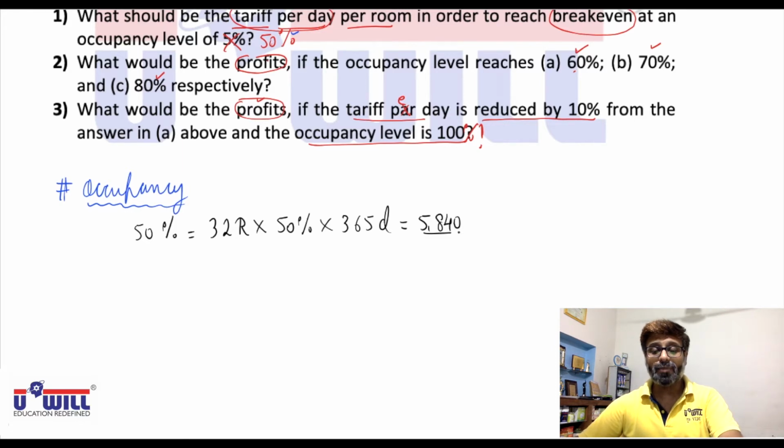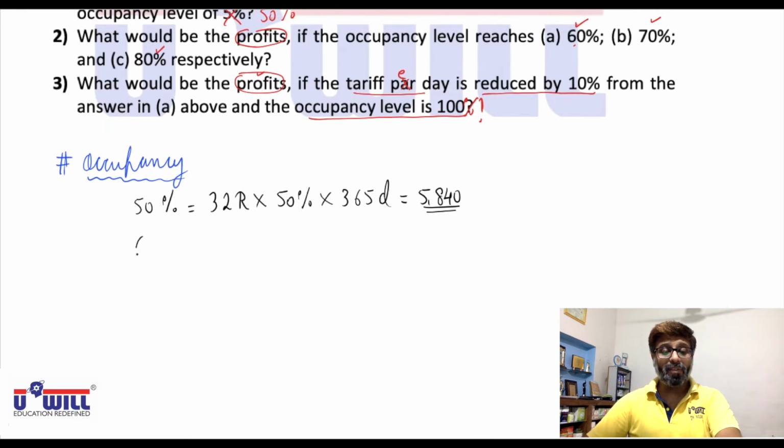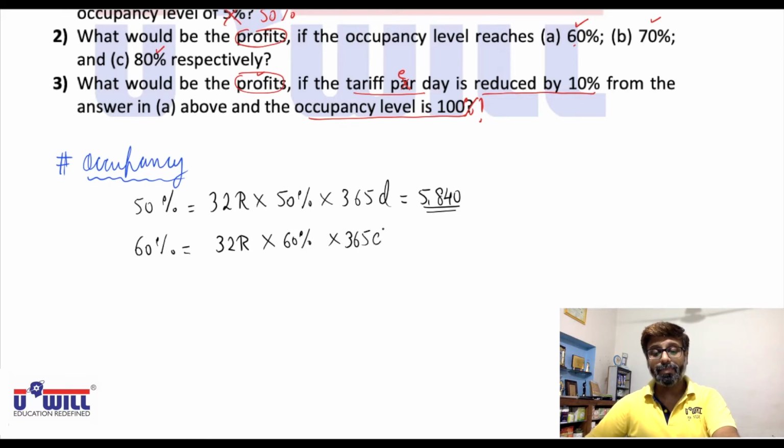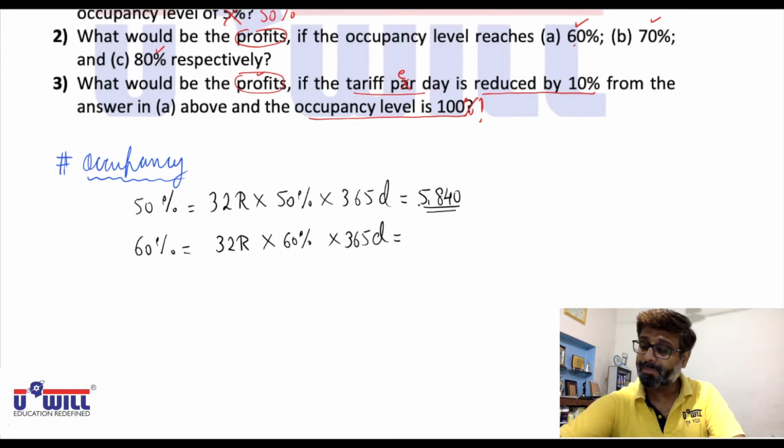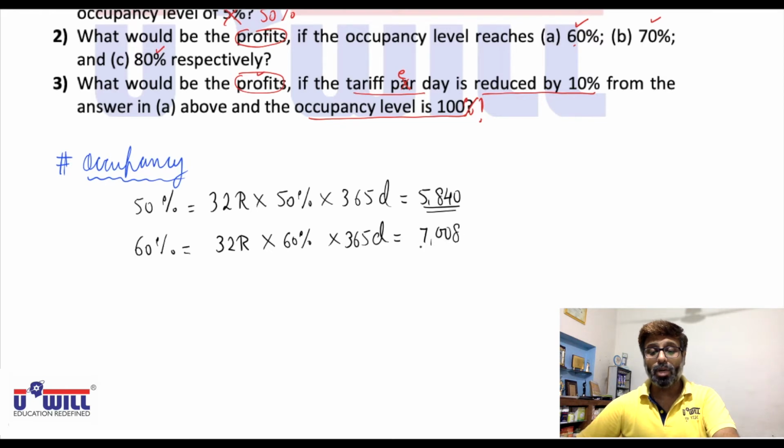Occupancy is 5840. Now if you go to 60%, then 32 rooms into 60% go on rent into 365 days. So do it, everyone: 32 into 60% into 365, that is 7008 rooms going on rent during the whole year.